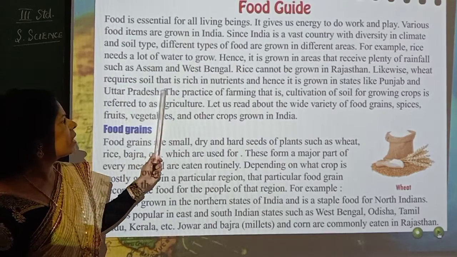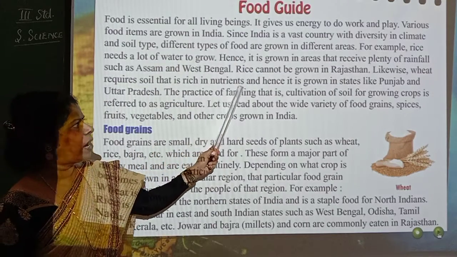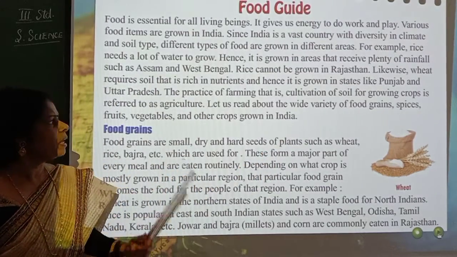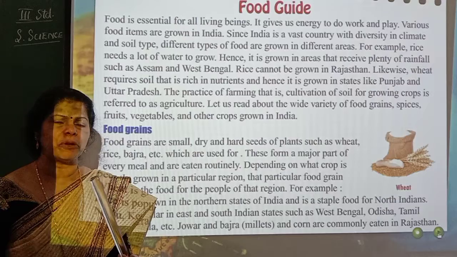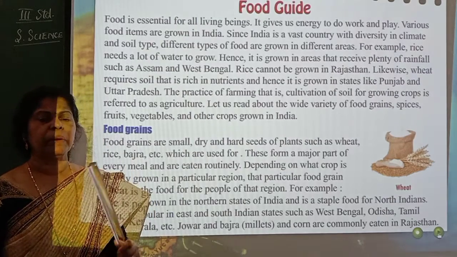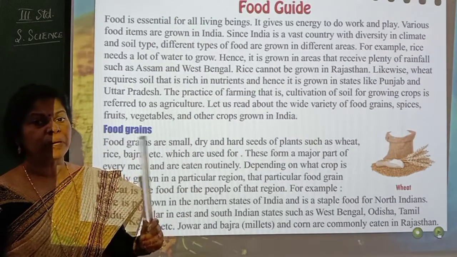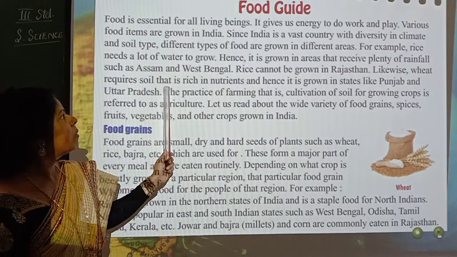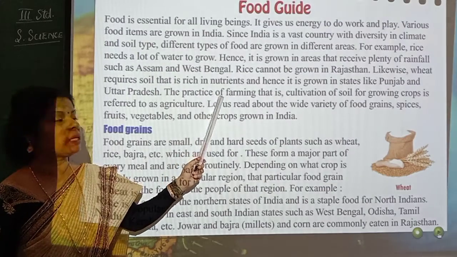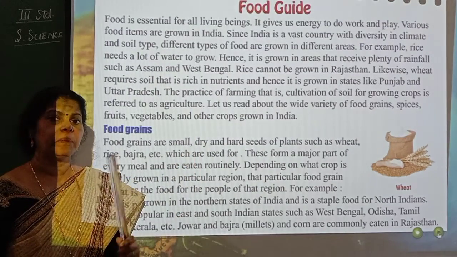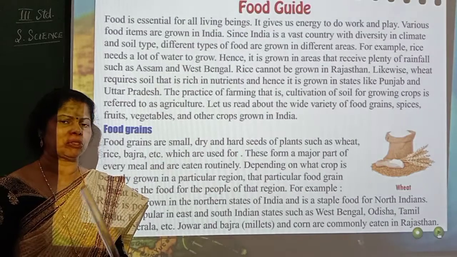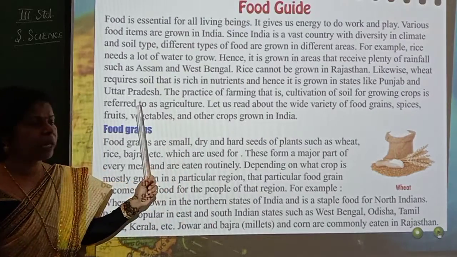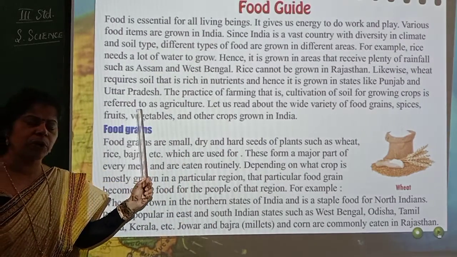Likewise, wheat requires soil that is rich in nutrients, and hence it is grown in states like Punjab and Uttar Pradesh. So in Punjab and Uttar Pradesh, the main food is prepared from wheat. So wheat is mostly grown where? In Punjab and Uttar Pradesh. Why? Because the soil there is rich in nutrients and minerals, whatever is required for wheat to grow. Those nutrients are more in Punjab and Uttar Pradesh. So the main food crop they grow is wheat.